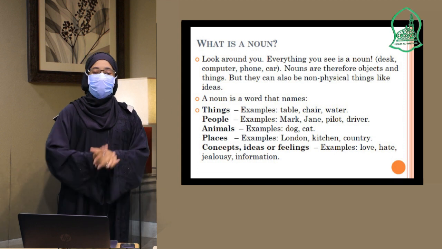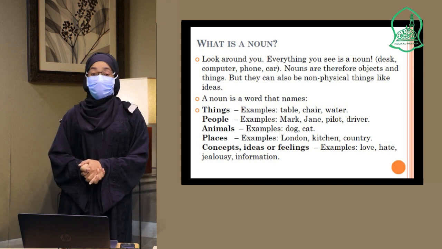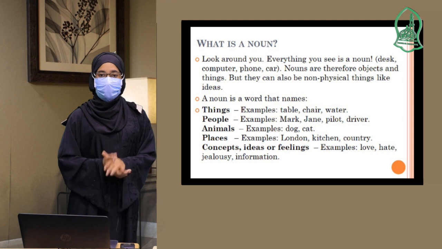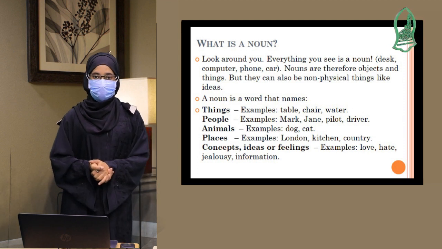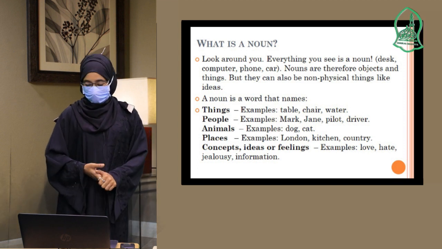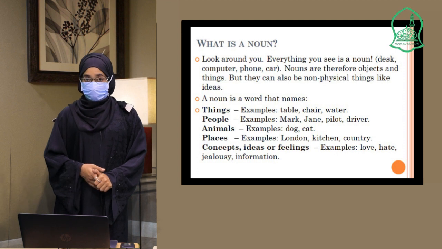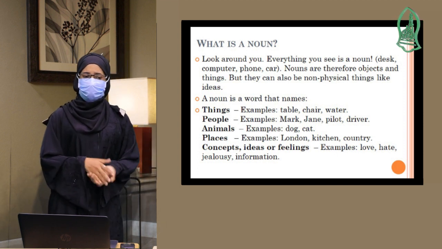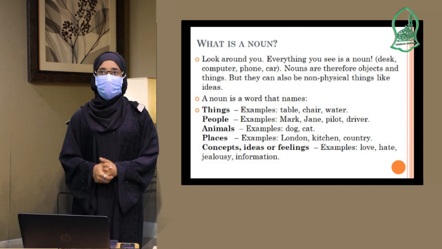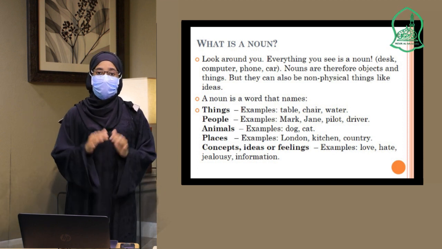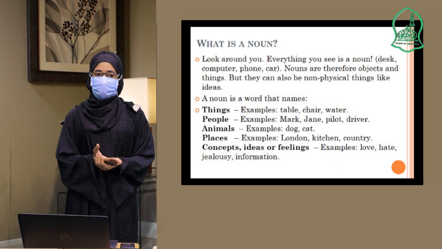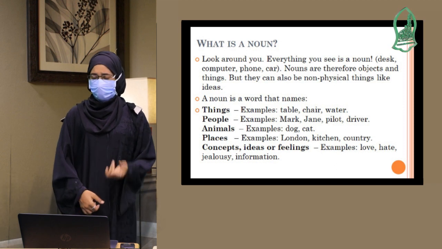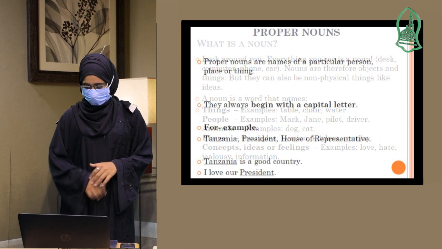So in general, we can say a noun is a naming word. Any name is a noun. So that is the meaning. So what are those types of nouns? Because we have the meaning of noun, but we have to understand the types of noun. What are the types of noun in English? So let's see the types of noun in English.